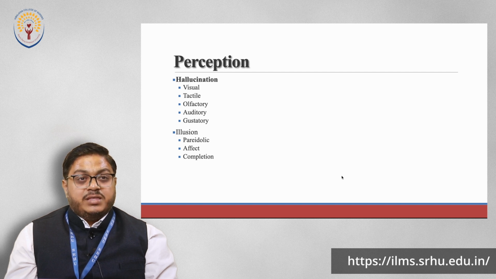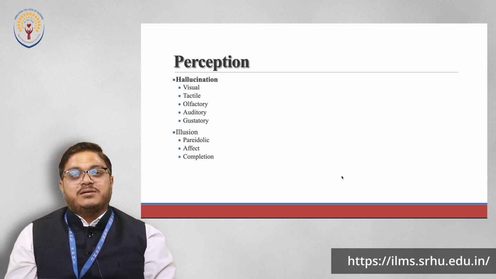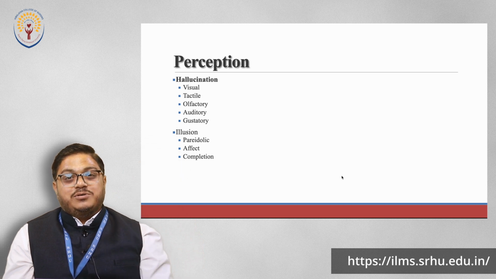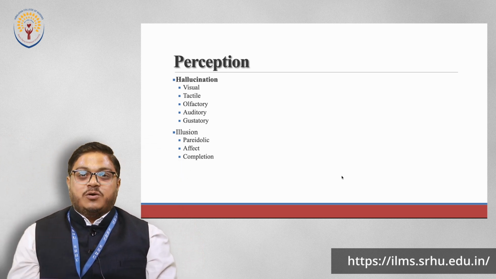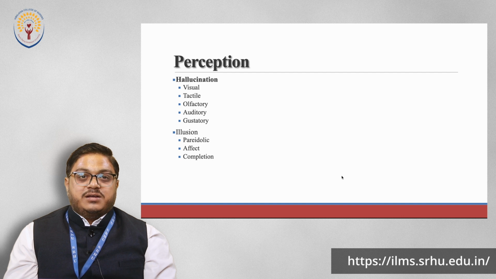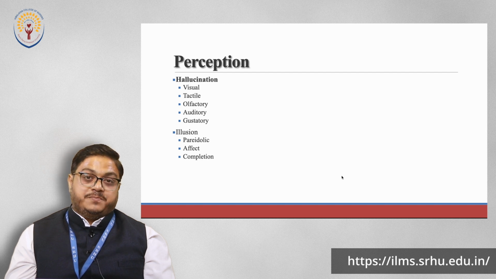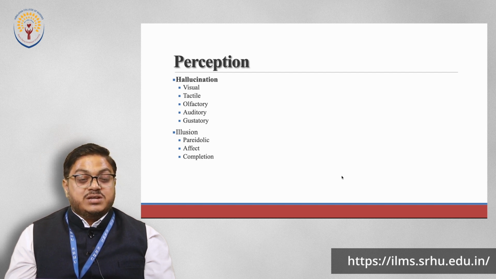And there is also a condition known as pareidolia. You all must have seen at some point figures forming in clouds. Sometimes we say, oh, see, there is a face in the cloud, or there is a horse in the cloud. The clouds are making some figures. So when we see faces or images in clouds or scenery or rocks, these are known as pareidolia or pareidolic illusion. That is misinterpretation of the stimulus.